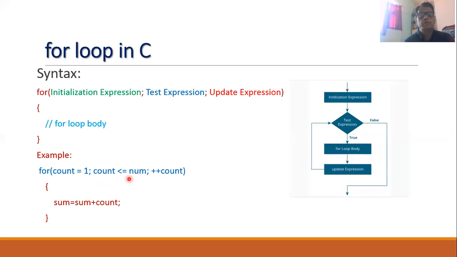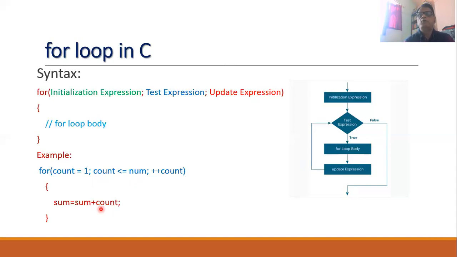In this update expression, we are increasing the count by 1. Now, suppose our number variable NUM has a value 15. In that case, since the count is equal to 1 and 1 is always less than 15, this body of the loop will be executed. That is, sum is equal to sum plus count.